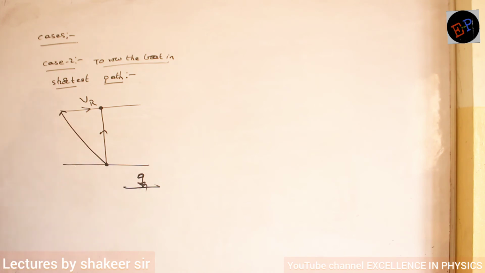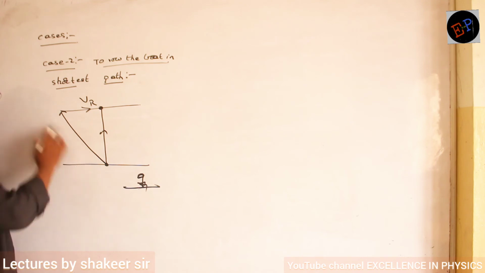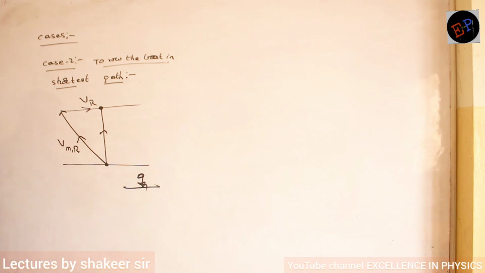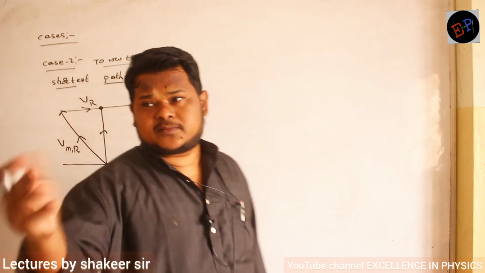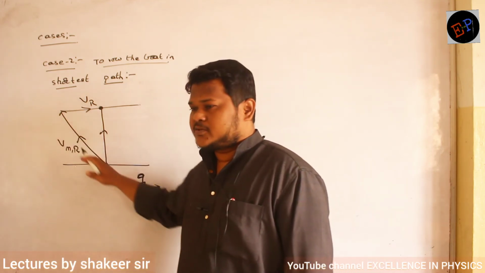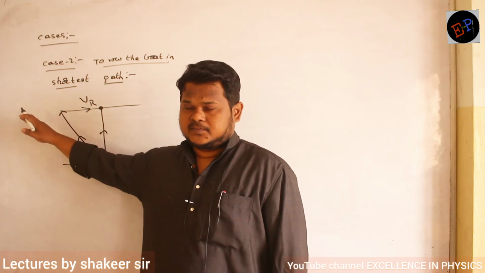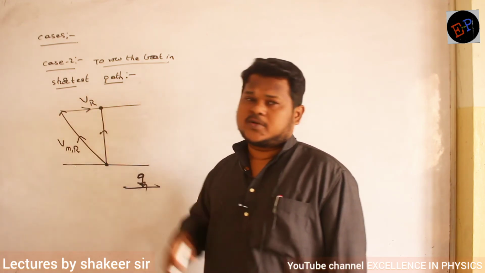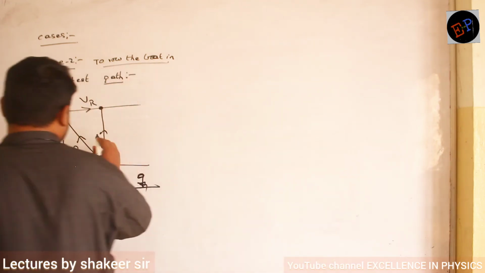Are you able to understand? So therefore, what is this velocity? This velocity is velocity of man with respect to river. Are you able to understand? It means if he is in still water, if he is in that water where water velocity is 0, then he should try to swim in this direction or he should try to row in this direction. But continuously river pushes him. So therefore finally he will reach this point. Okay. So therefore what is this velocity called?